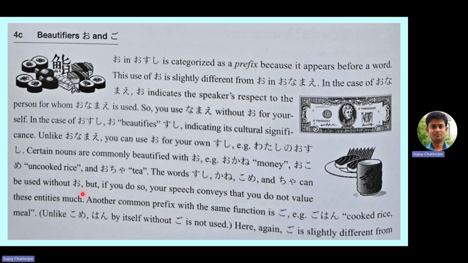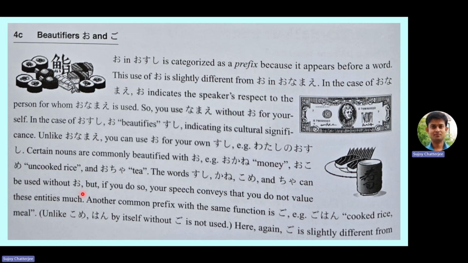Certain nouns are commonly beautified with o. For example, okane, which is money, because money is a valuable thing, and okane is used for gold also. Then okome. Okome means uncooked rice. Kome is the word for rice, uncooked rice, but people use okome because again, rice is a very valuable product. And ocha, tea. Again, Japanese tea is world famous, so they value this product.